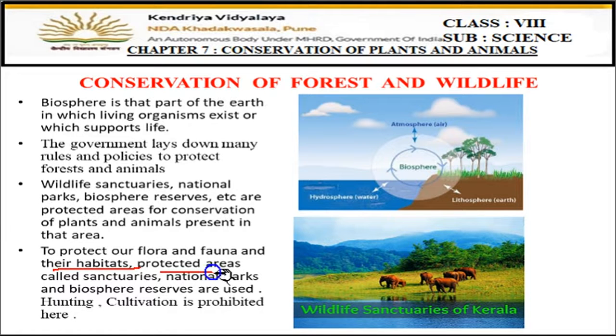So some protected areas are sanctuaries, national parks, biosphere reserves. Hunting and cultivation is prohibited here. So these are all the protected areas. Government has banned hunting and cultivation in these areas. Which areas? Wildlife sanctuaries, national parks, biosphere reserves. Okay, these are some of the protected areas made by the government for the protection, for the conservation of forest and wildlife.